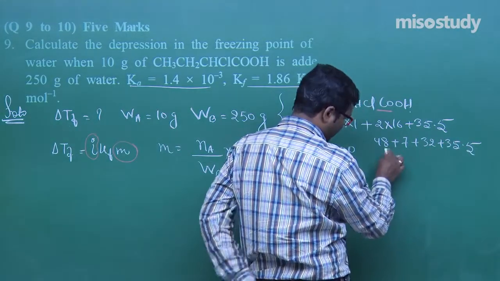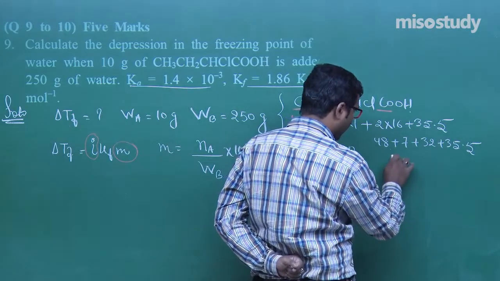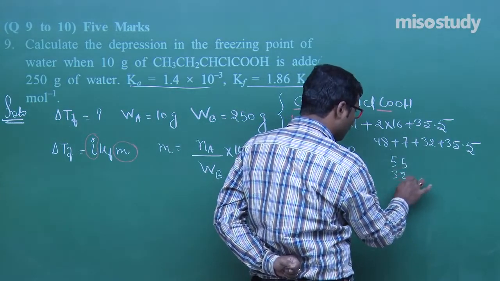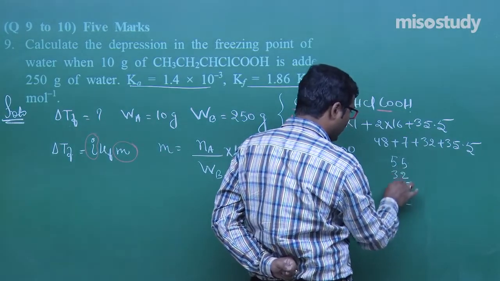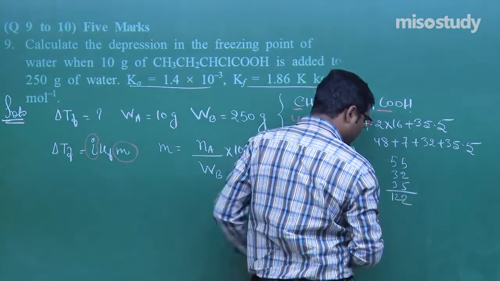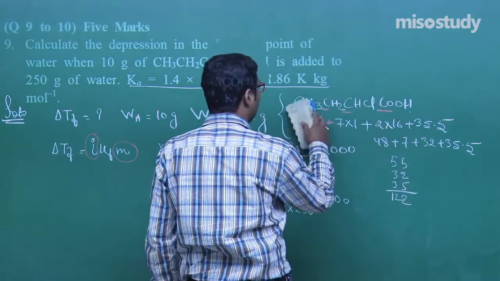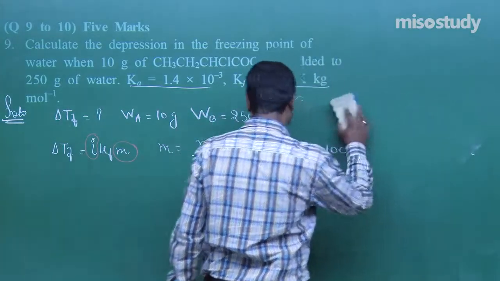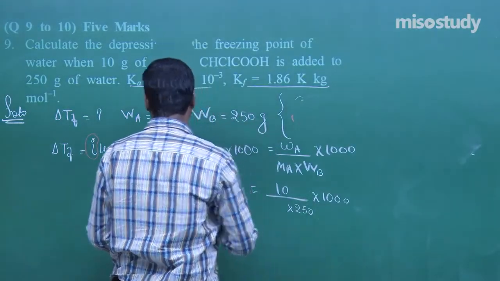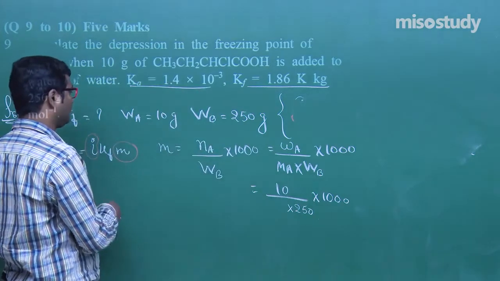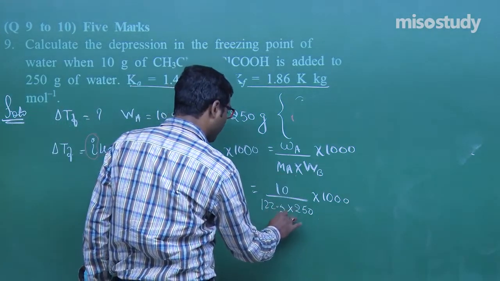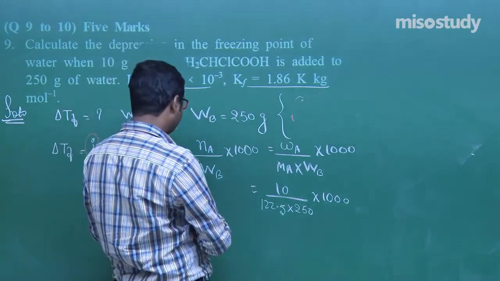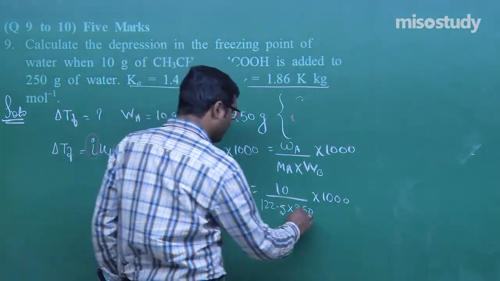Add here 55 plus 32 plus 35.5, we get 122.5. So we can write here the molar mass is 122.5.